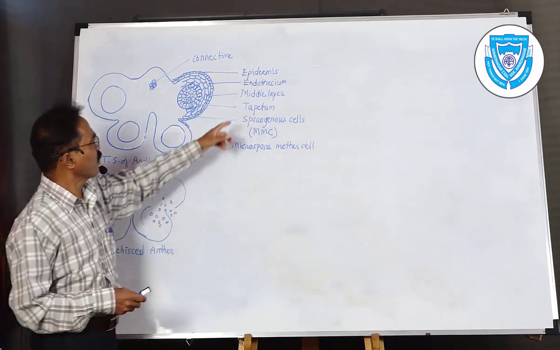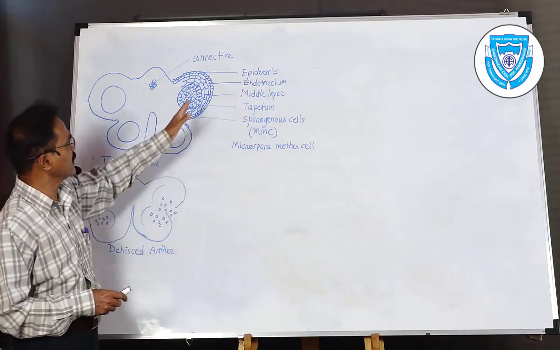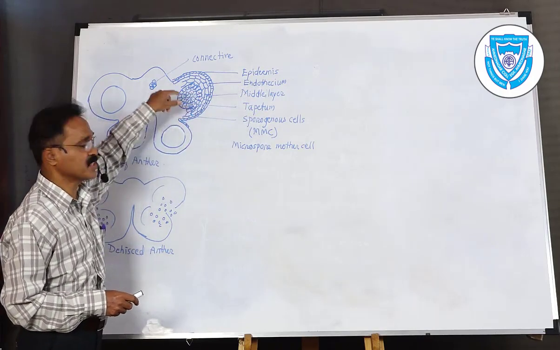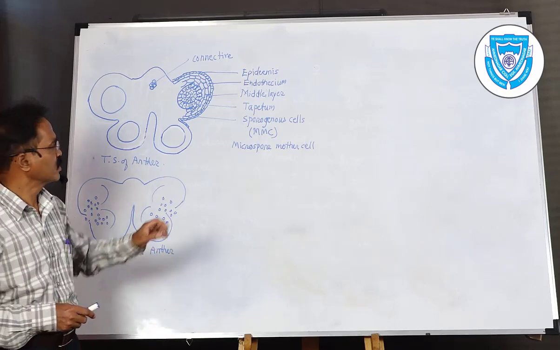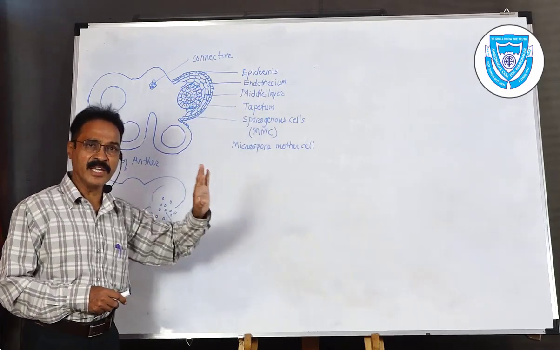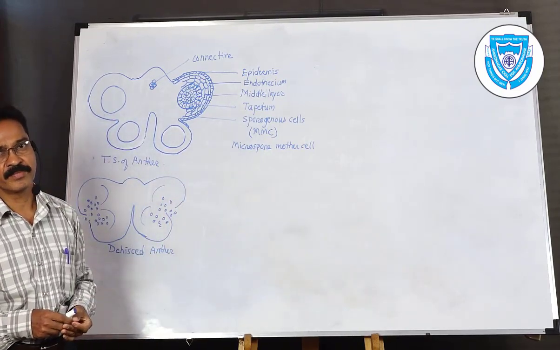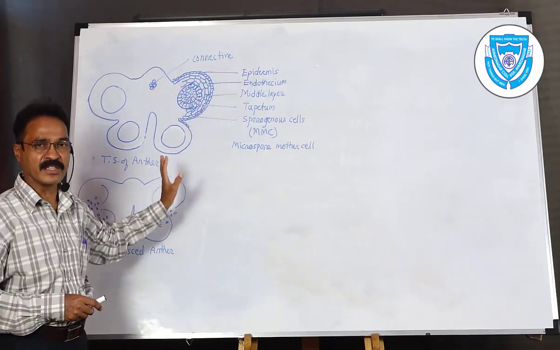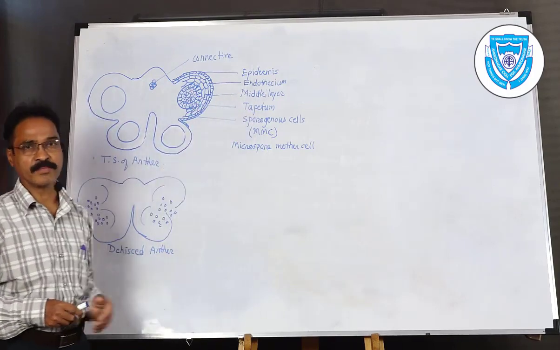Then it is followed by the middle layer. The middle layer starts from the endothecium and extends up to the rounded structure of the pollen sac, where the pollen grains are present. This middle layer is generally 2 or 3 layers thick. In this way, these are the 3 layers which cover the anther or the pollen sac. And then it starts with the tapetum.